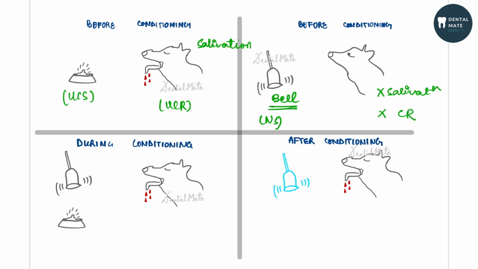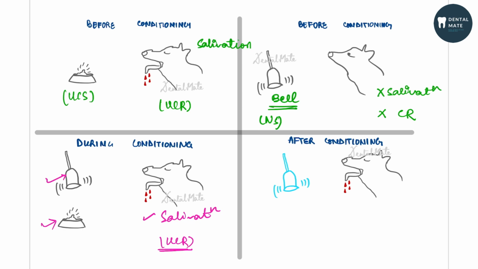Now, what he did was he started giving the dog food, and at the same time he started to ring the bell. So when food and bell were given together, he rang the bell and he gave the food. So what happened? The dog started salivating. Now, since here salivation was there, this is also an unconditioned response. Why unconditioned response? Because the food is present here. So since the dog is salivating in the presence of food, this is known as unconditioned response.